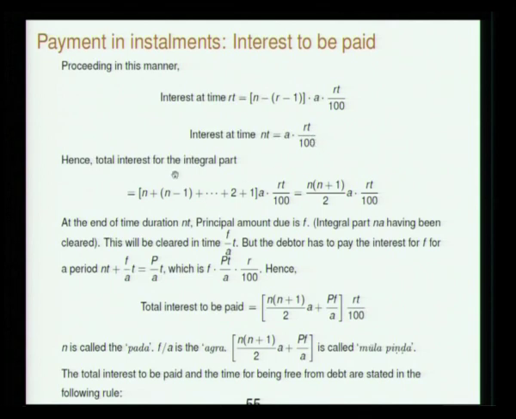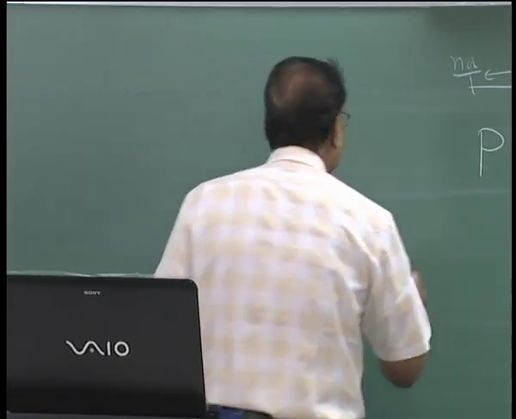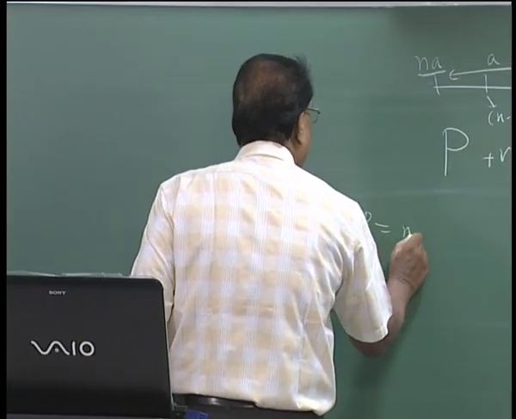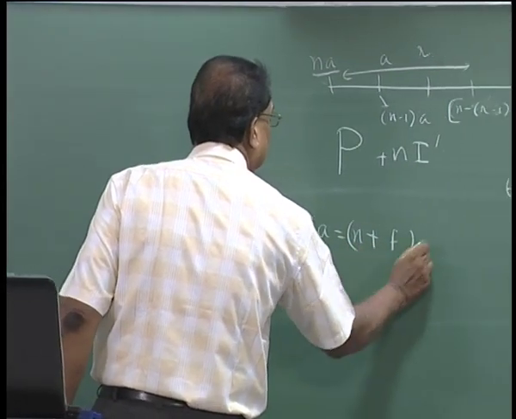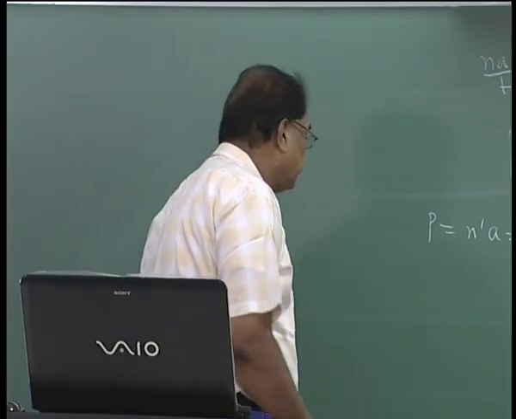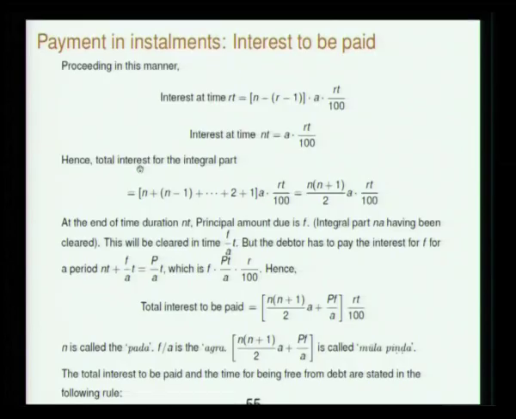So total interest for the integral part, I am only taking the integral part, you see. Remember P is n prime A, which is n plus fraction into A. That is how we discussed it. So the total interest for the integral part is n plus n minus 1 and so on up to 1. So you are getting an arithmetic progression here: n into n plus 1 by 2 into A into RT by 100.